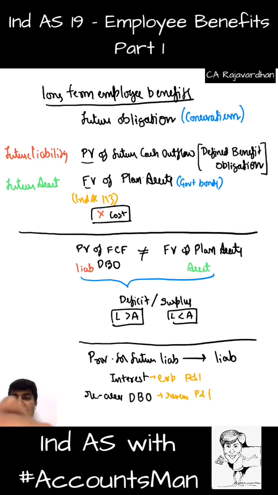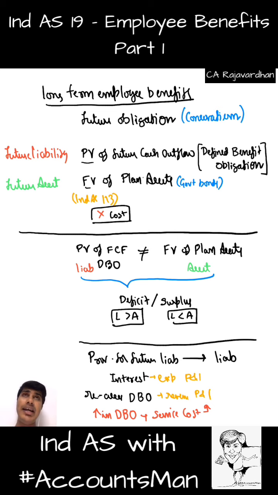And this increase, if it is there, can I call it an increase? An increase in the defined benefit obligation, if there is any, is called service cost. And this service cost is transferred to the P&L account. What do you mean by service cost? Today I expected that the defined benefit obligation with regard to an employee is 10,000 after 3 years.